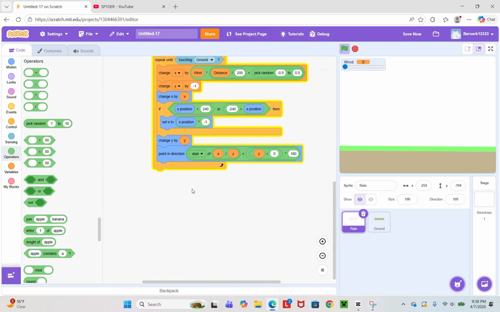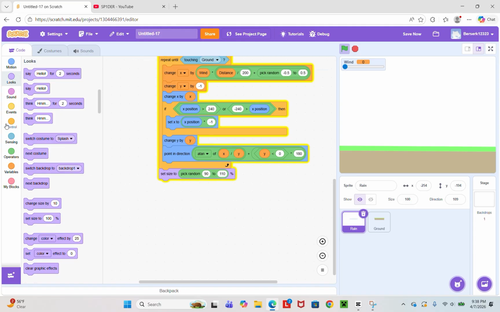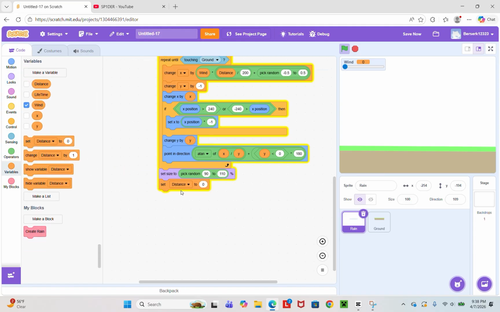Now set size to pick random 90 through 110. Set lifetime to pick random 10, 15.